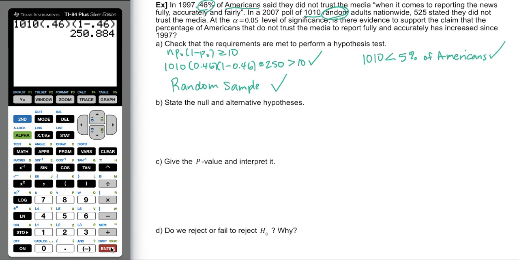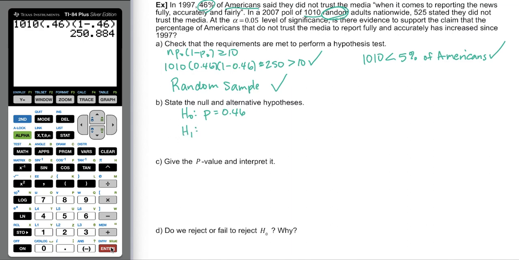So we can go ahead and move on to part B, state the null and alternative hypotheses. So in our hypotheses, the parameter in question is P, the population proportion. So H naught, which is a statement of no change, would be that the population proportion is the same as it was in 1997, that the population proportion is still equal to 0.46.